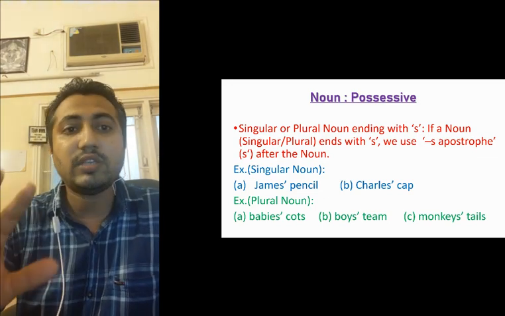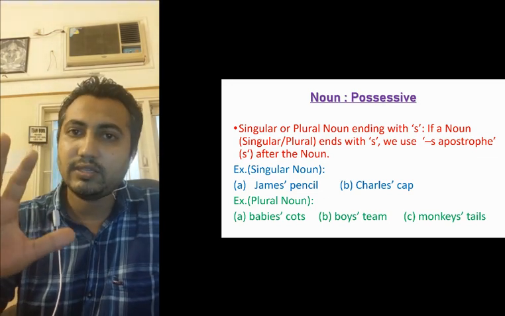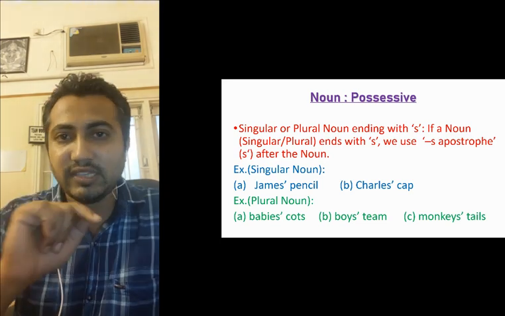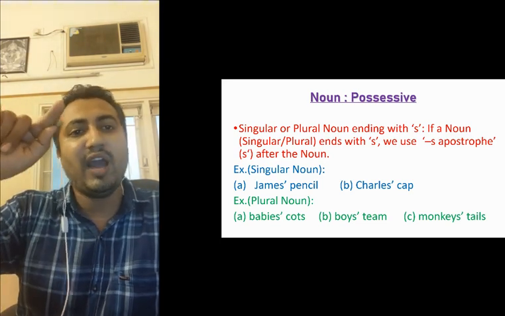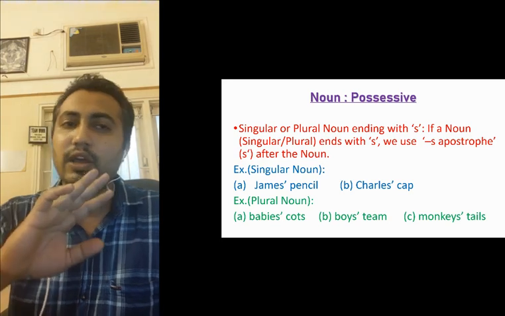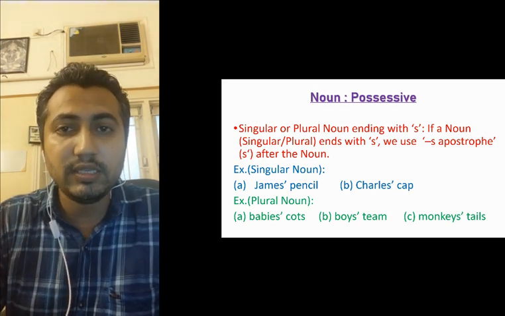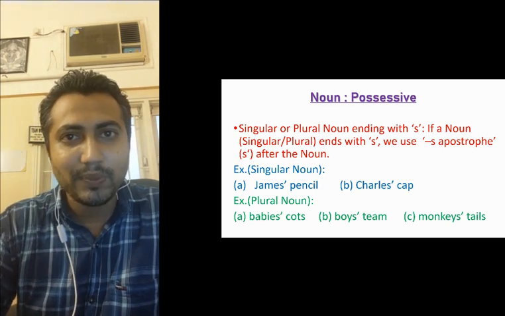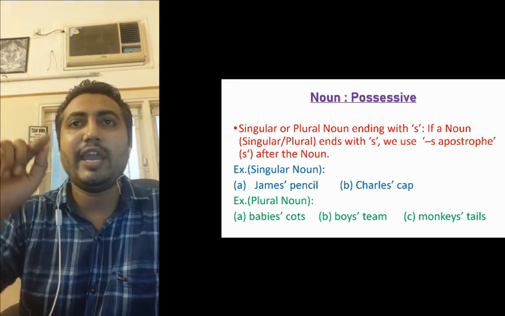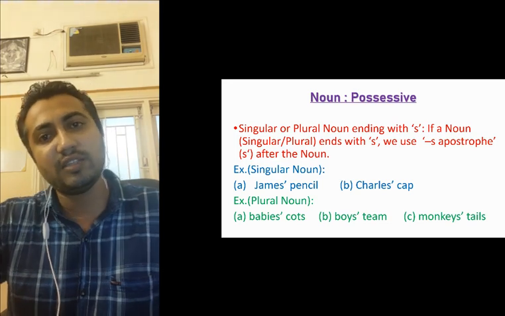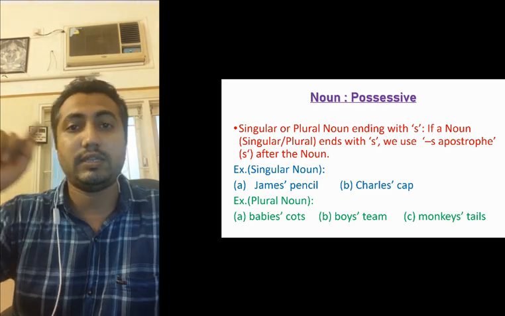Then look at the next one. Charles' cap. Charles is the name of one person ending with s, so we put an apostrophe after the s and no s again. Plural nouns. Babies is a plural ending with s, so again we put an apostrophe after the s. Boys' team.